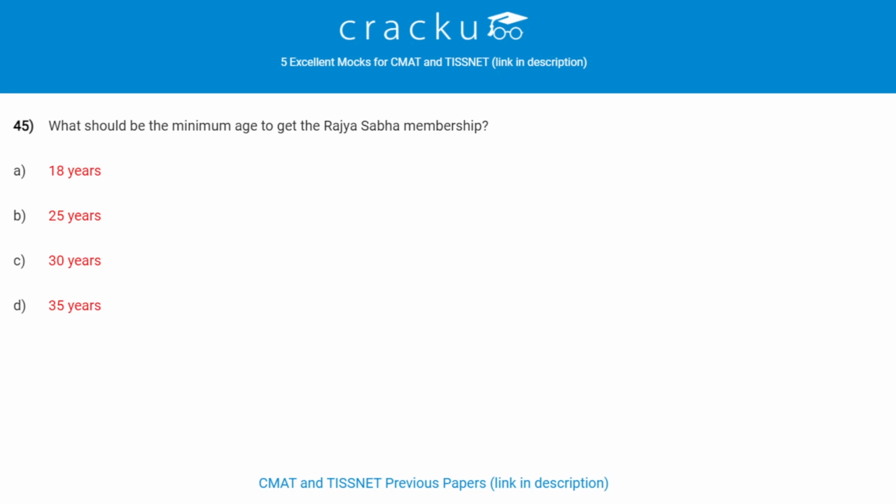What should be the minimum age to get the Rajya Sabha membership? 30 years is the minimum age to get Rajya Sabha membership. Which of the following articles is for protection of interests of minorities? Article 29 is for protection of interests of minorities.